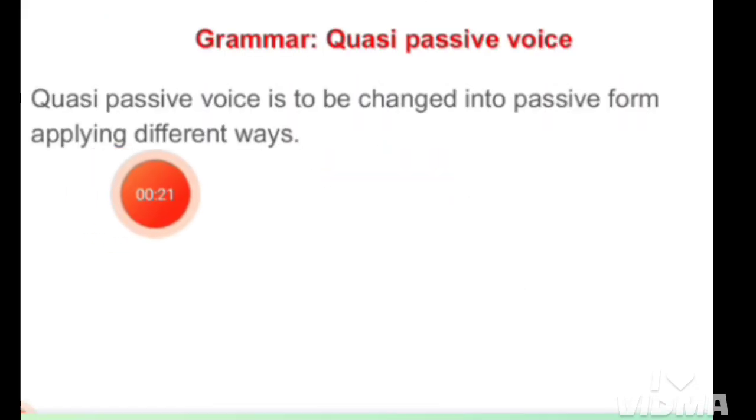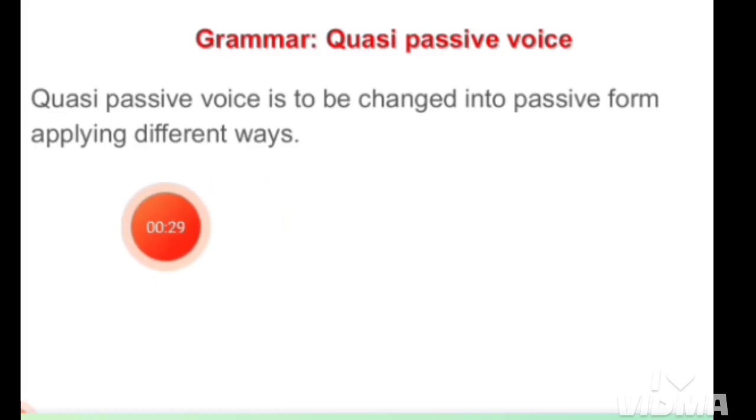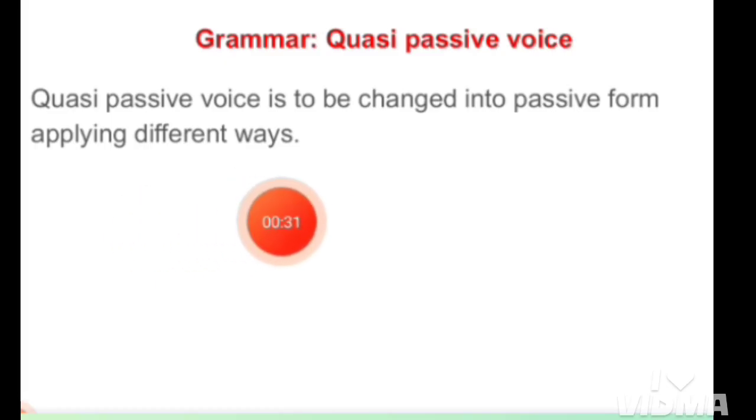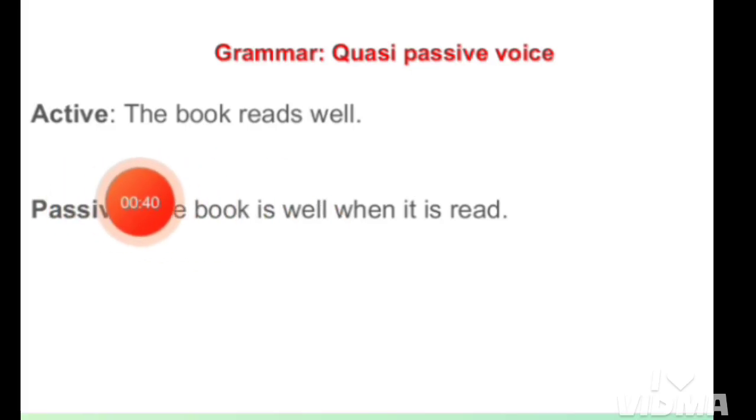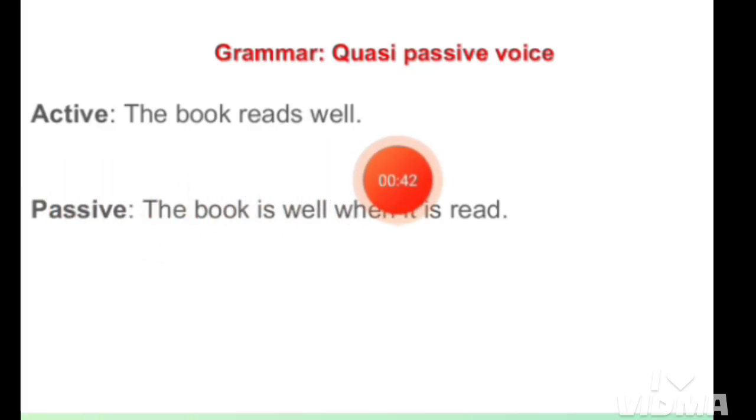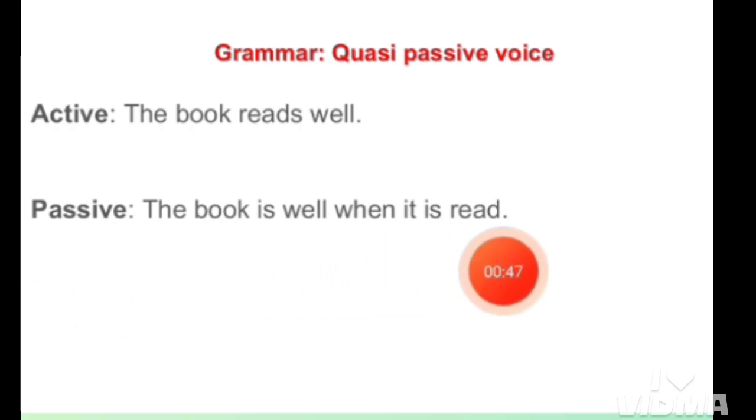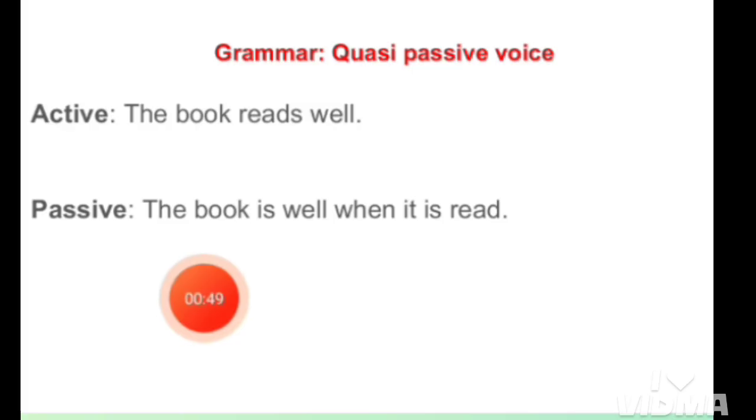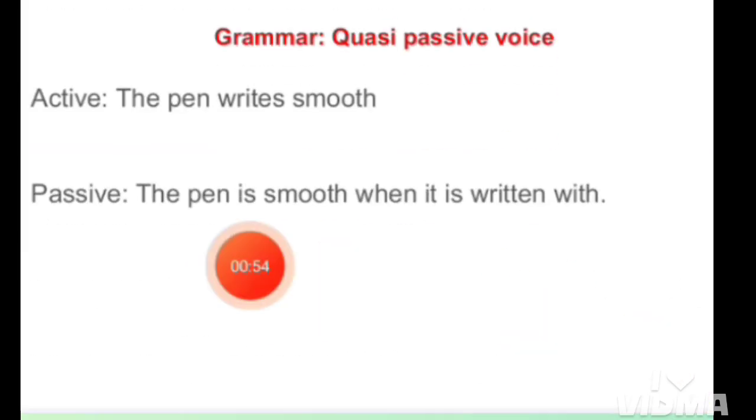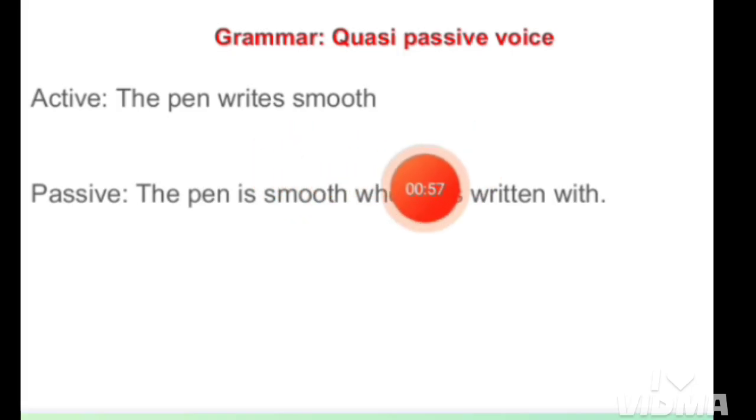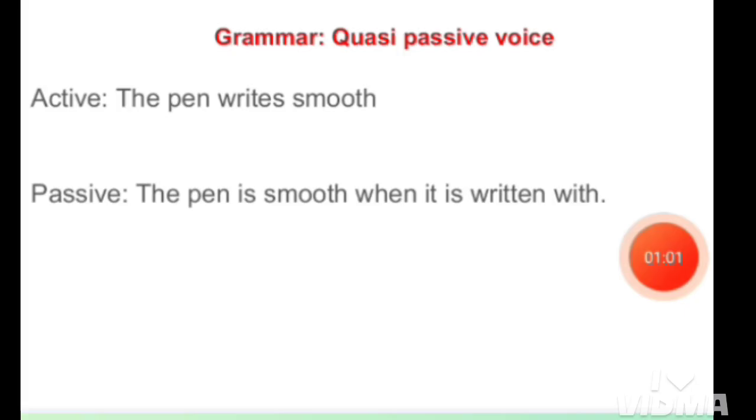Quasi-passive voice. Quasi-passive voice is to be changed into passive form, applying different ways according to the nature of the sentence. This is the first example and this is the active voice. The book reads well. The passive voice is the book is well when it is read. In this way, we have to make the passive voice from active voice. Second example, the pen writes smooth. The passive voice is the pen is smooth when it is written with.